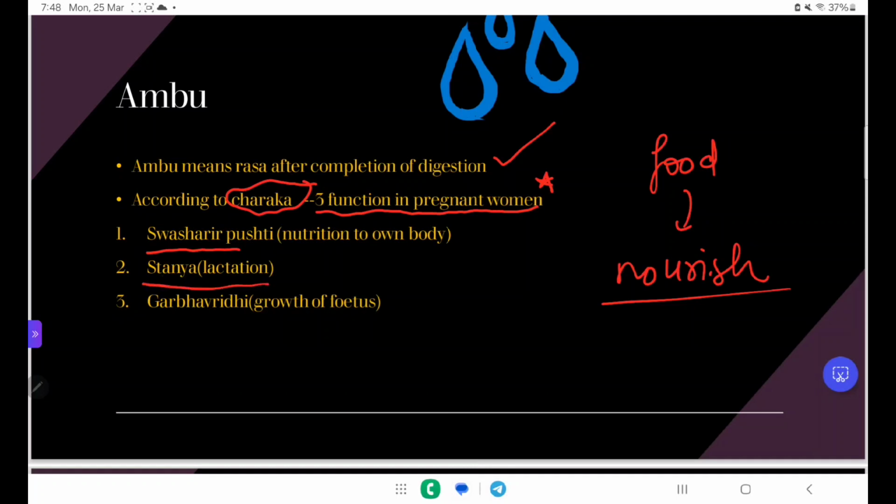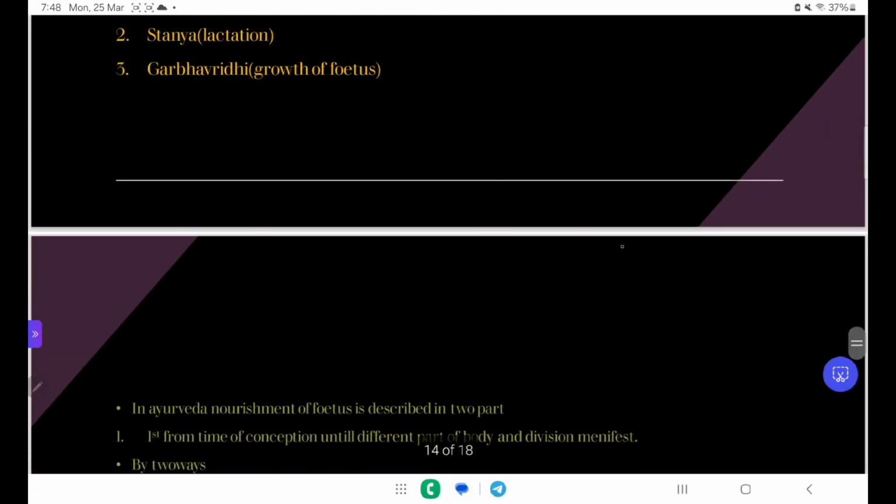Second is the stanya, lactation, because after the childbirth she has to feed the baby. For that this process is a must, and this is the function of that Ambu. Third is the Garbha Vriddhi, means development or growth of that fetus that is inside the female.